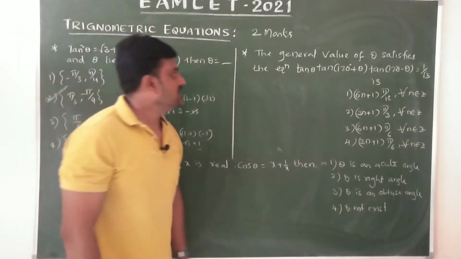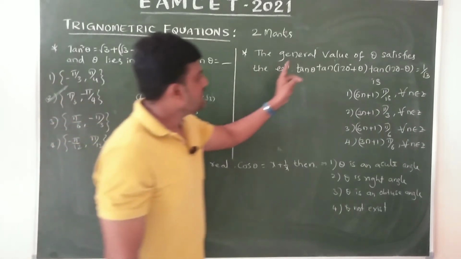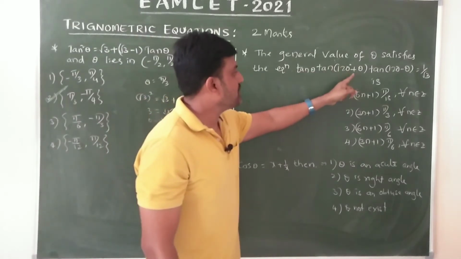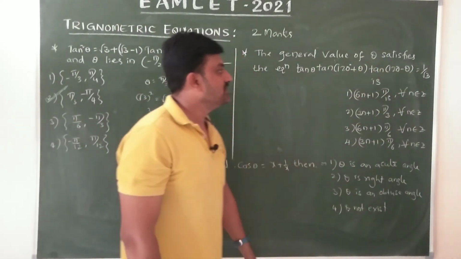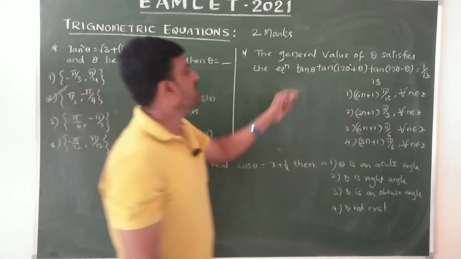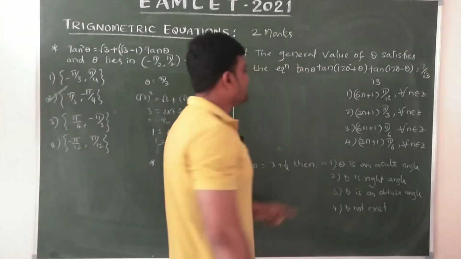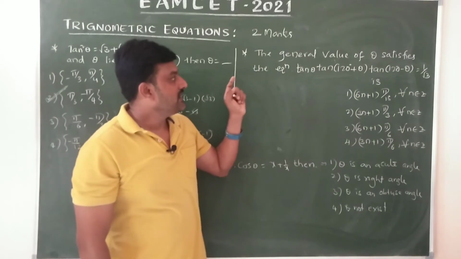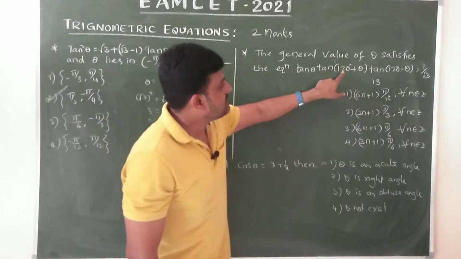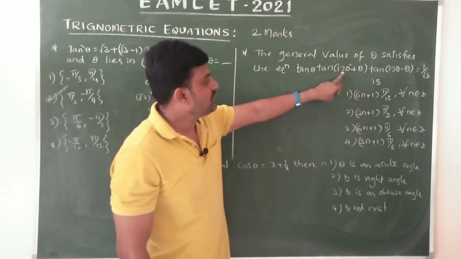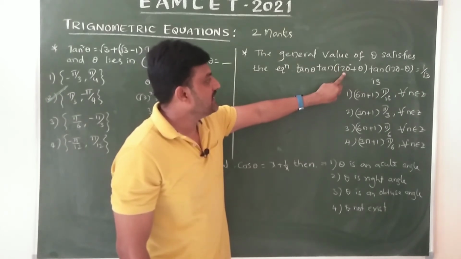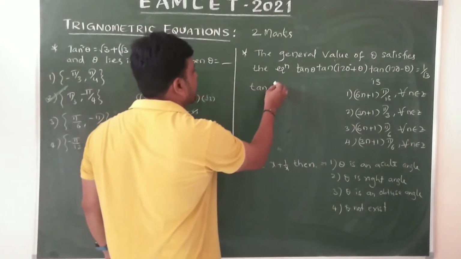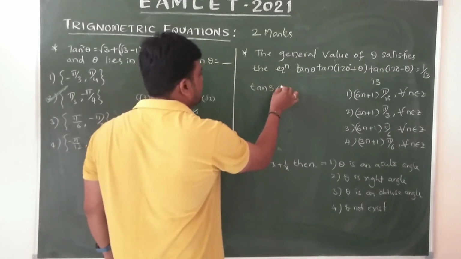Now let us go with the next one. The general value of theta satisfying the equation tan theta tan(120 plus theta) tan(120 minus theta) equals 1 by root 3 is? Actually here we can apply one formula. Now it is nothing but tan theta tan(60 plus theta) tan(60 minus theta); these formulas are there, yes or no? For multiples of 60, suppose 120, 240 and 300, just tan, that equals tan 3x, yes or no? Tan 3a, here it is theta, so that is why tan 3 theta.